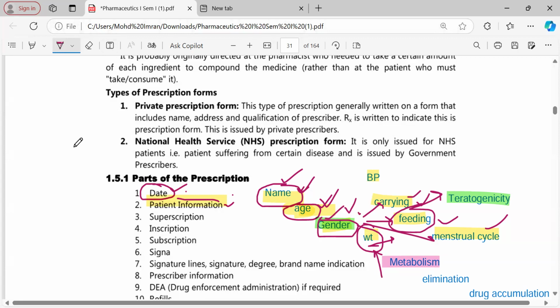Even blood pressure should be noted, because the doctor or the pharmacist should know the general condition here, and known cases of diabetes, known cases of hypertension, or any previously known disease should also be mentioned on modern prescriptions. Clear, guys?